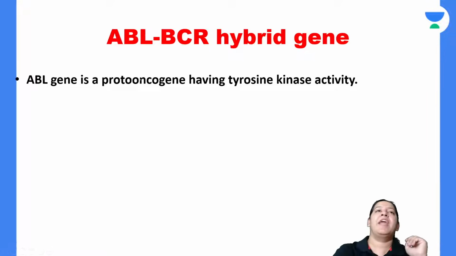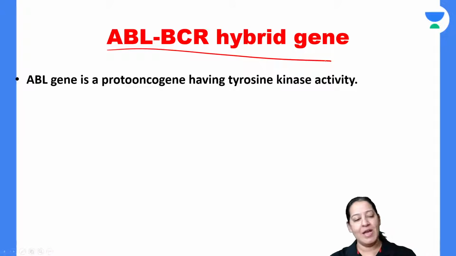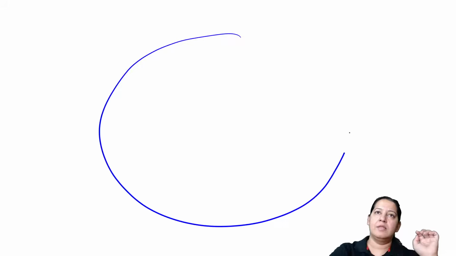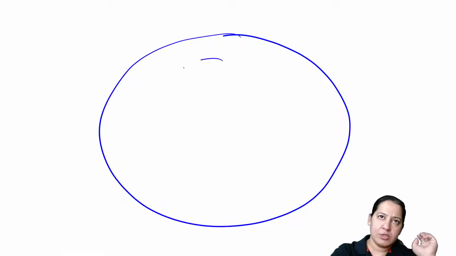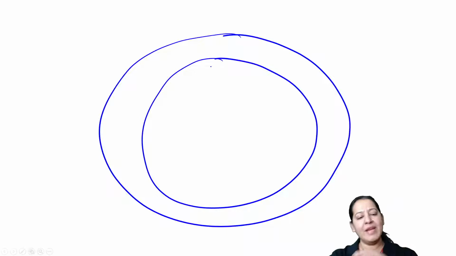Listen, the next story, ABL-BCR. It is a very interesting story. I would like to draw a human cell. This is the human cell, any cell of a human. All human cells are diploid. So this is the nucleus of the human cell. What is the number of chromosomes? How many chromosomes are present in a human cell?